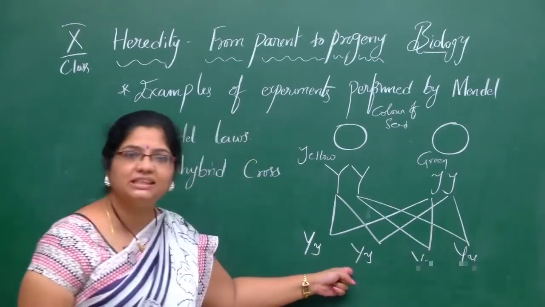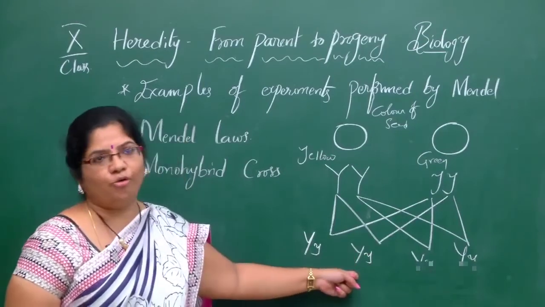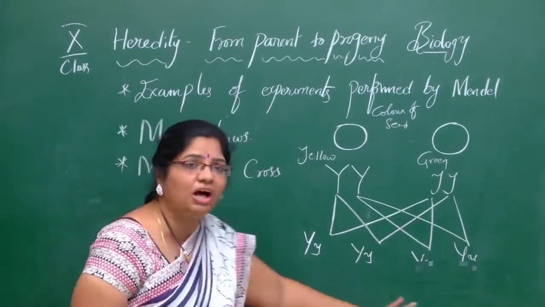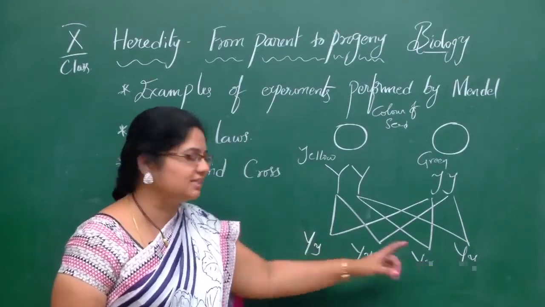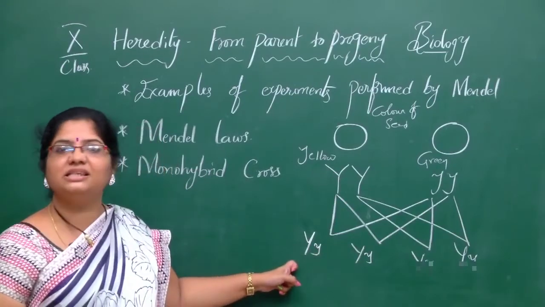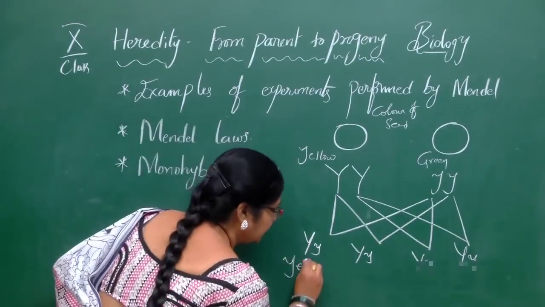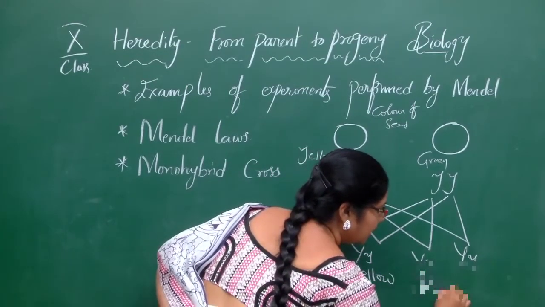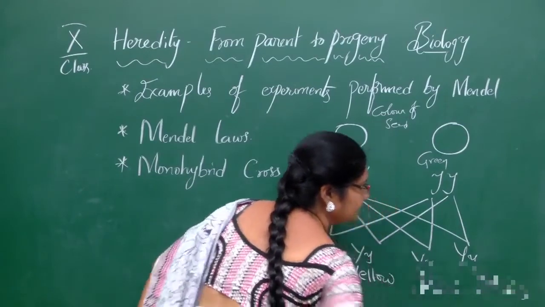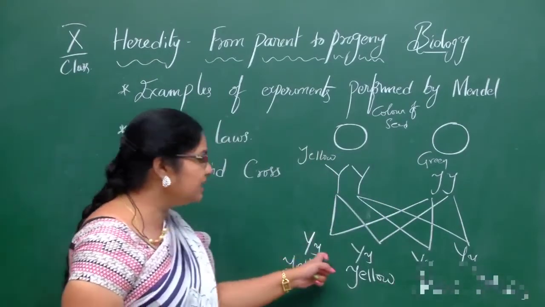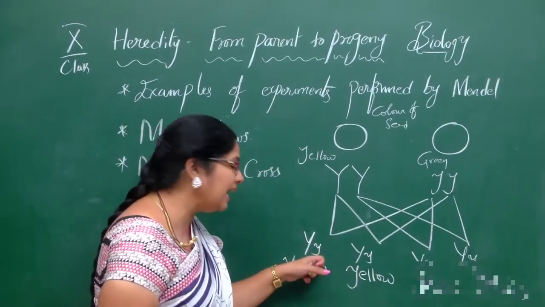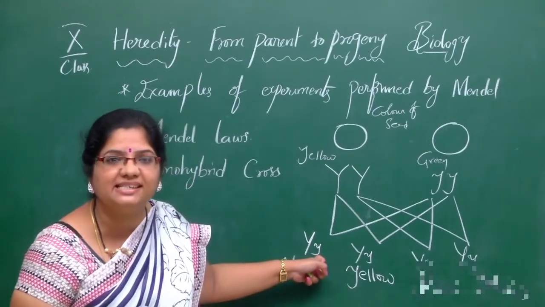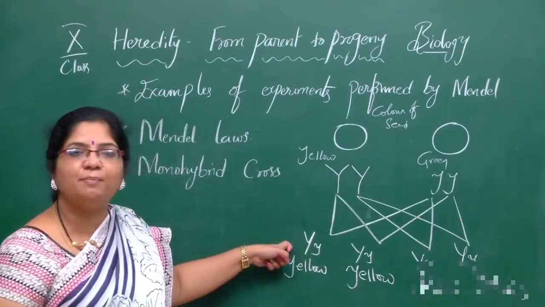But what kind of feature are these showing? These are yellow. Or are these homozygous? No, not at all. You are seeing all are heterozygous. This one is dominated by this one. That's why all F1 generation plants produce yellow color seeds only. Right. So, here green is absent? No, the green character-giving trait is also present, but it is not expressing itself because it is dominated by this one.